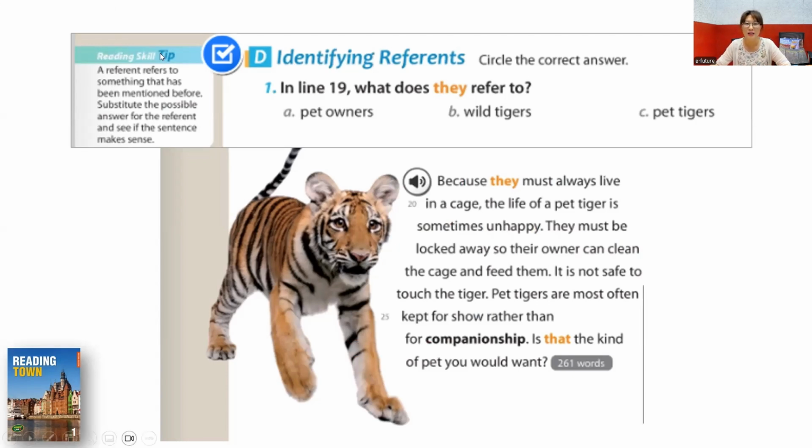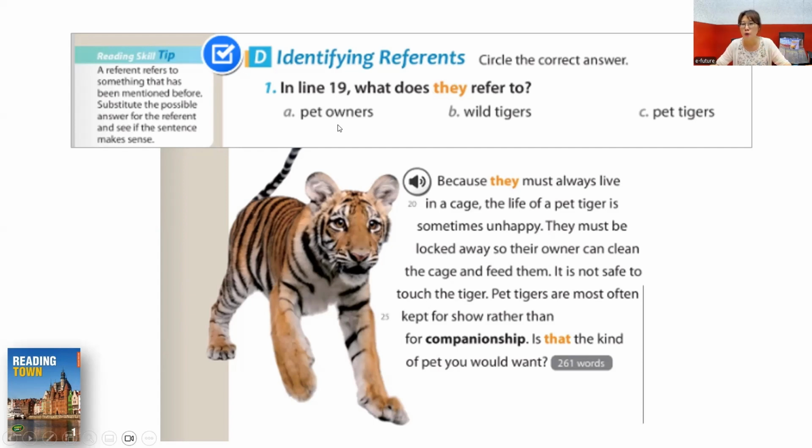And if you look at the reading skill tip here, a referent refers to something that has been mentioned before. Substitute the possible answer for the referent and see if the sentence makes sense. So we provide the tip for the students, okay, when they do this activity, identifying reference. So in line 19, what does they refer to? Okay, so you have to find out what this they refer to.